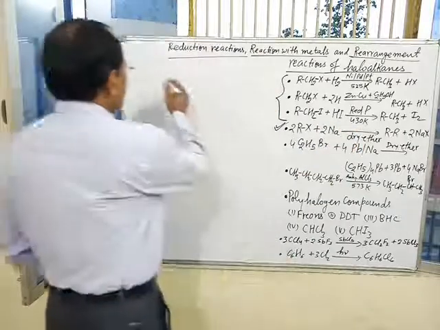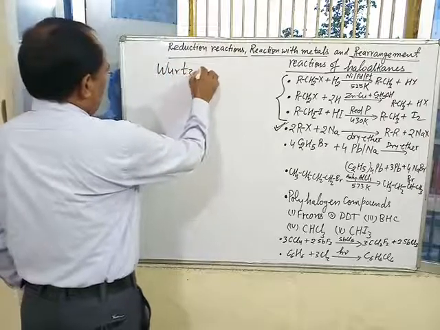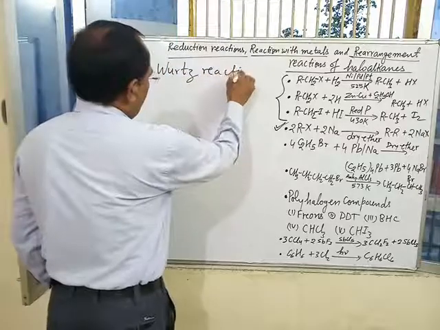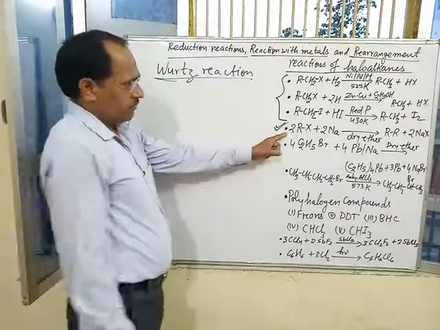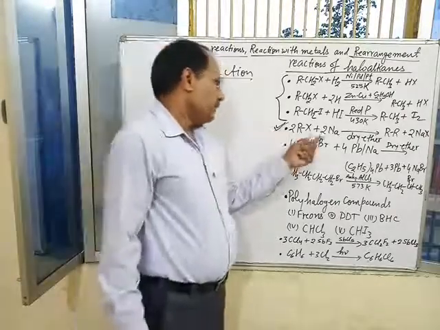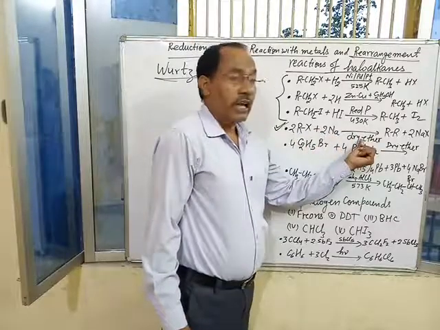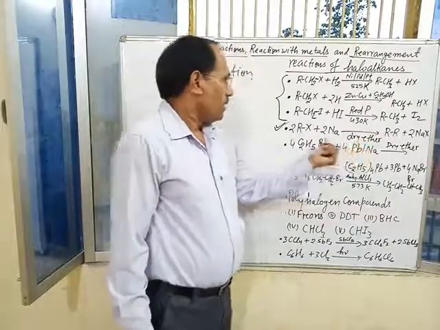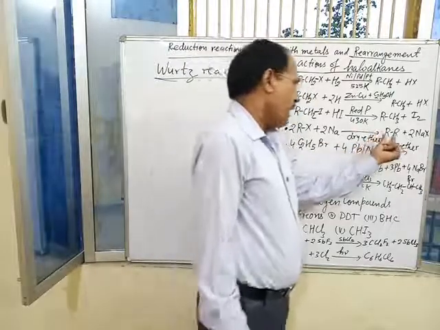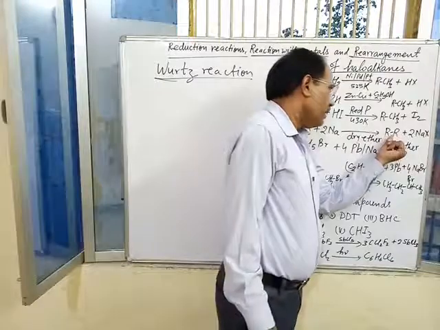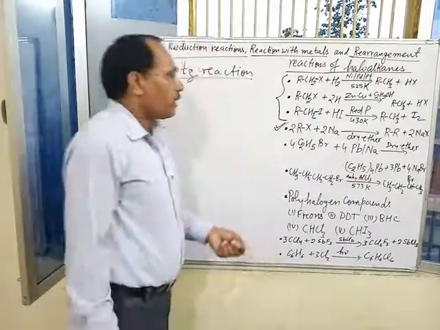This is Wurtz reaction. In this reaction, alkyl halide is treated with sodium in presence of dry ether, means diethyl ether, and alkanes having even number of carbon atoms are formed as main product.